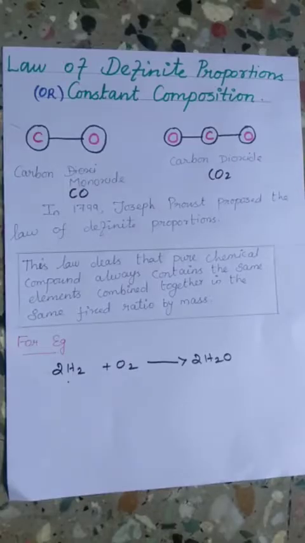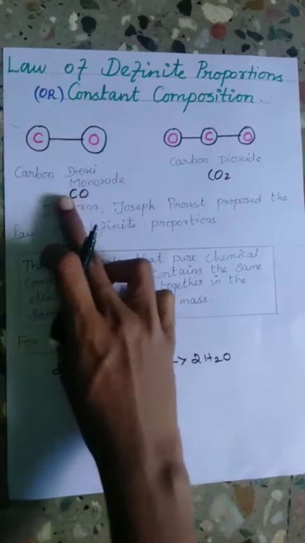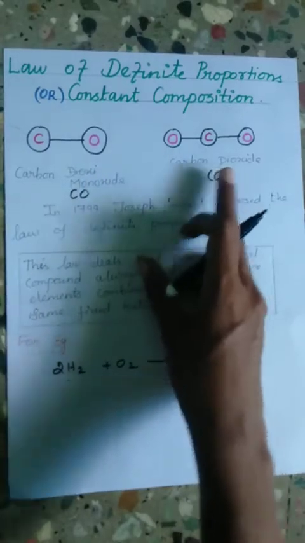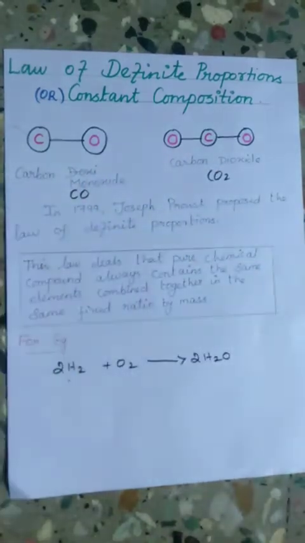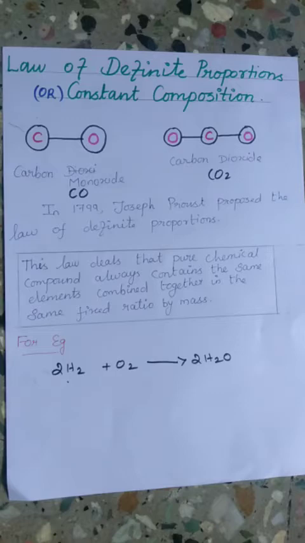The next law is the law of definite proportion or constant proportion. In 1799, Joseph Proust proposed the law of definite proportion. As the name suggests, this law deals with the composition of the various elements present in a compound. For example, carbon monoxide, which is CO, and carbon dioxide, which is CO2. This law states that a pure chemical compound always contains the same elements combined in the same fixed ratio by mass.